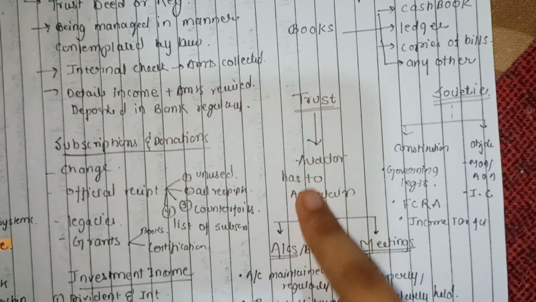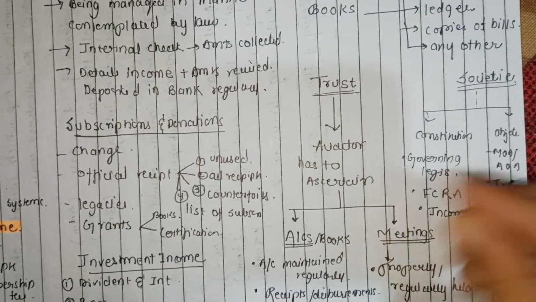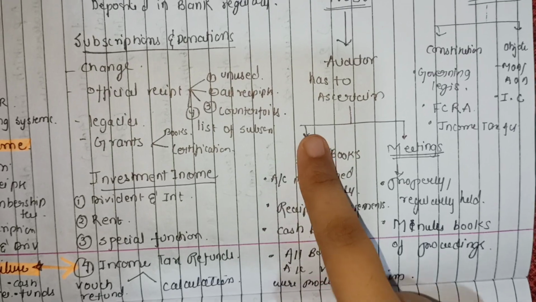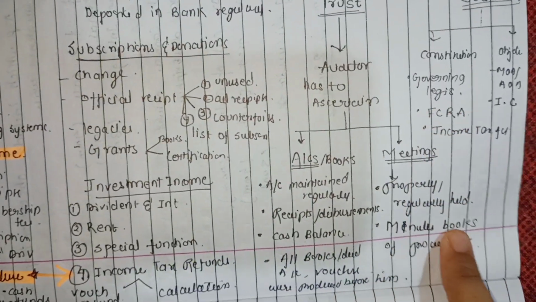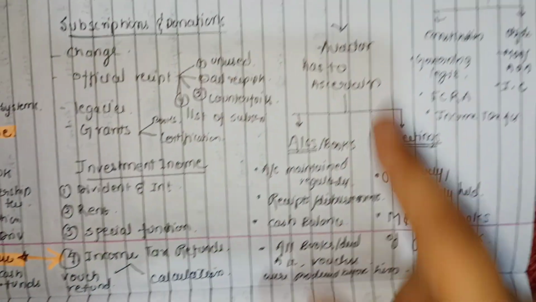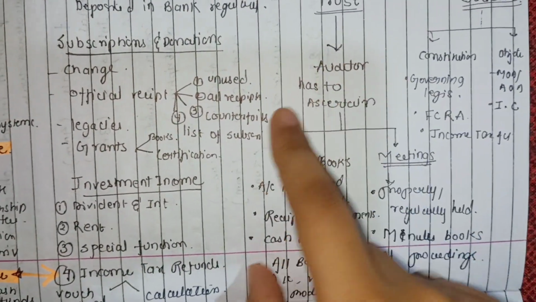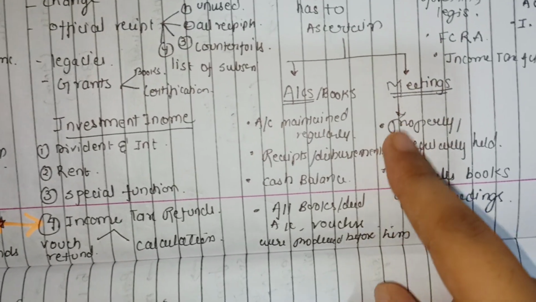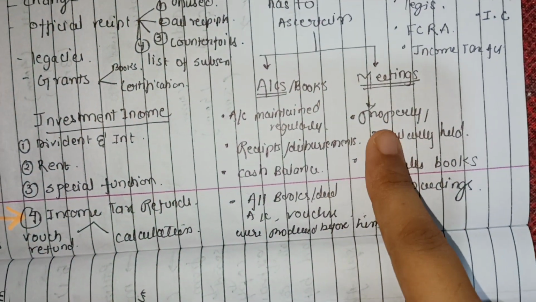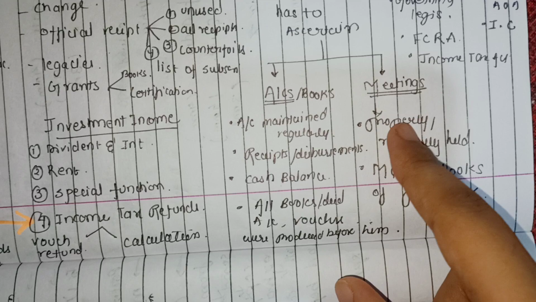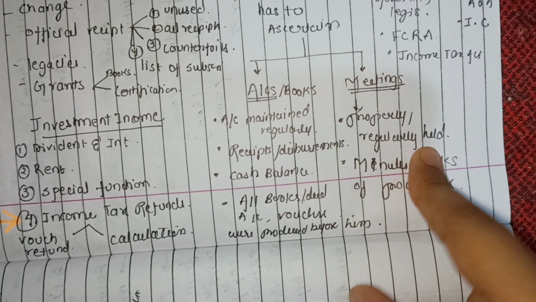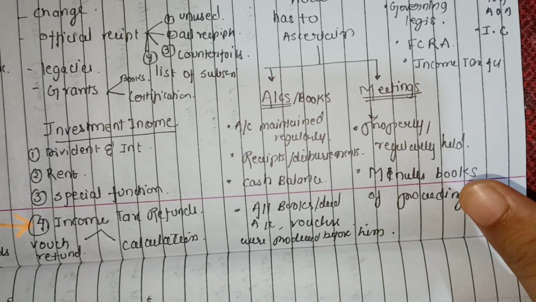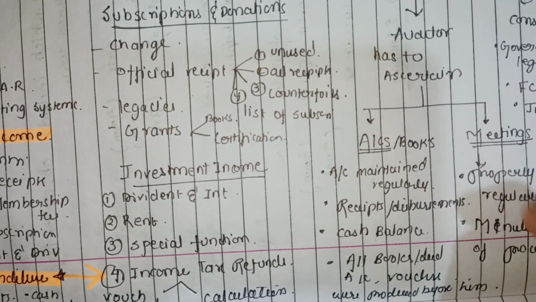Thirdly, let's come to what the auditor has to ascertain, related to accounts and books and related to the meetings. सबसे पहले छोटा निपटा लेते हैं, that is the meetings. Auditor को क्या ascertain करना पड़ता है? Meetings का. So that whether the meetings are properly and regularly held, and whether the minutes, books of the proceedings are being maintained. ये हो गए अपने first and second point.